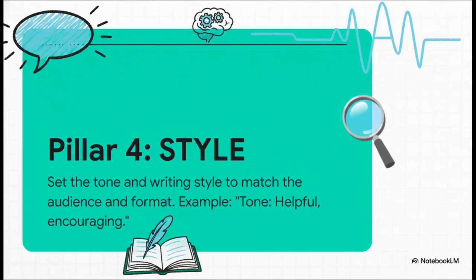And finally, style. This is all about the personality of the piece. Do you want it to be professional and authoritative, or maybe more conversational and encouraging? Defining the tone as, say, helpful and encouraging, like a mentor, tells the AI not just what to say, but how to say it. And that's how you create a consistent and engaging voice from start to finish.